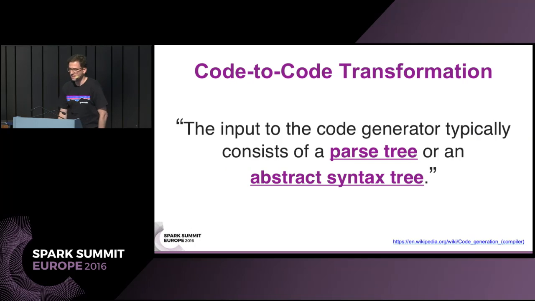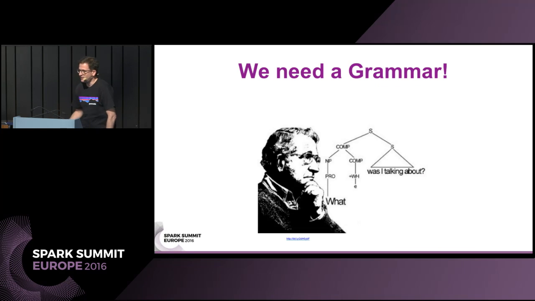Now, this is a type of program transformation called code-to-code transformation, a kind of transformation in which the input to the code generator is typically either a parse tree or an abstract syntax tree. But in order to do that, we need a grammar.